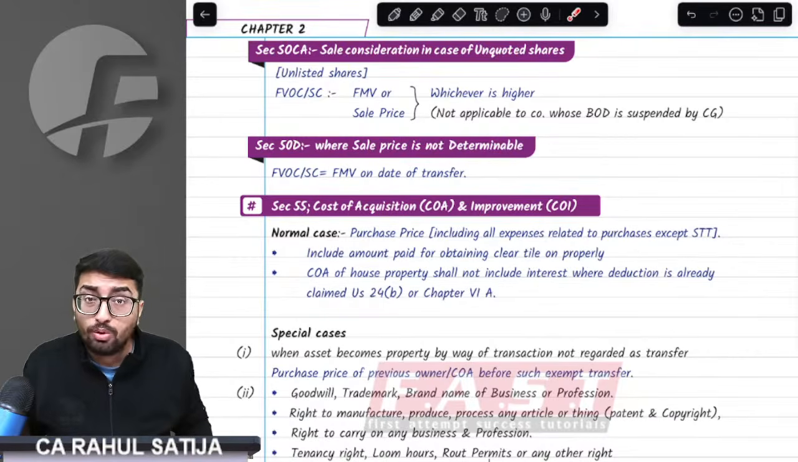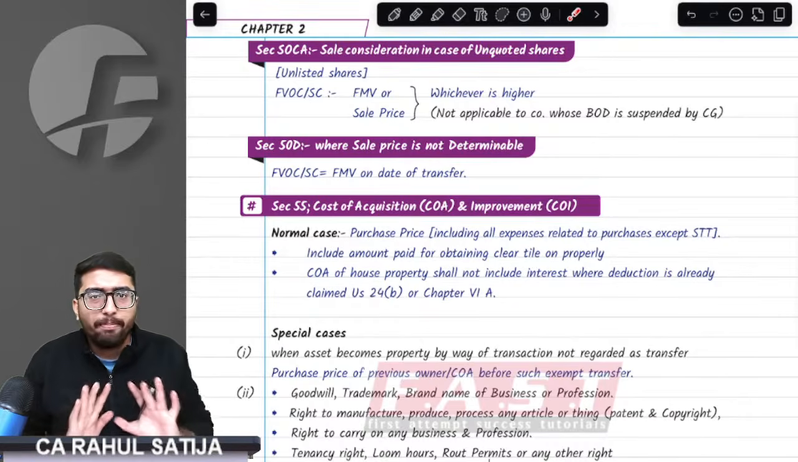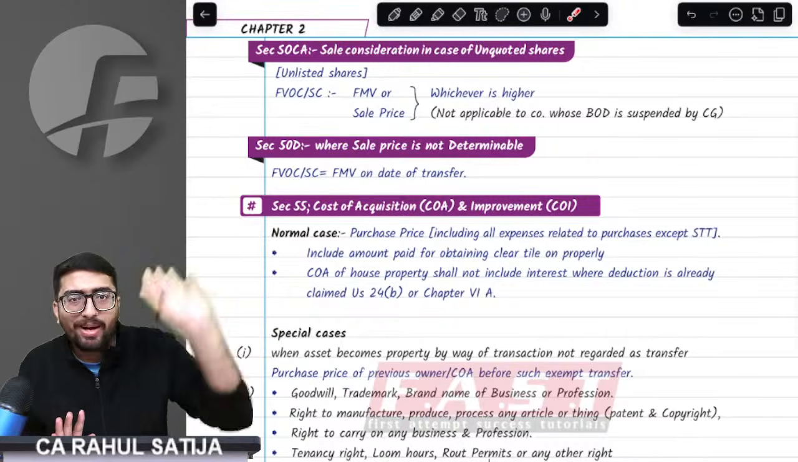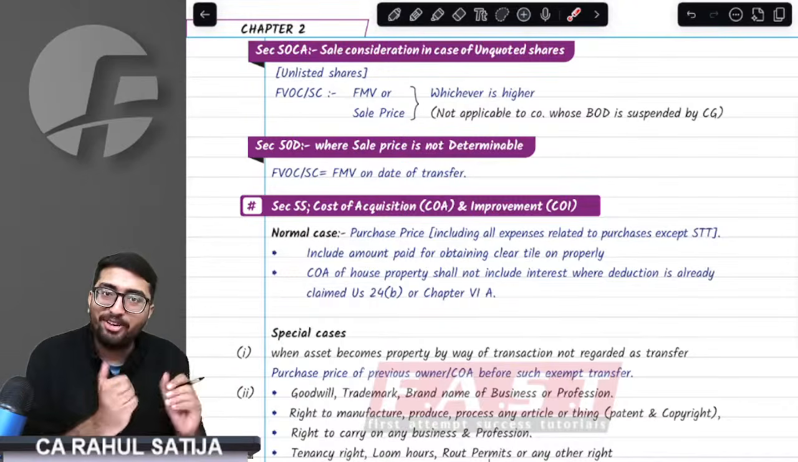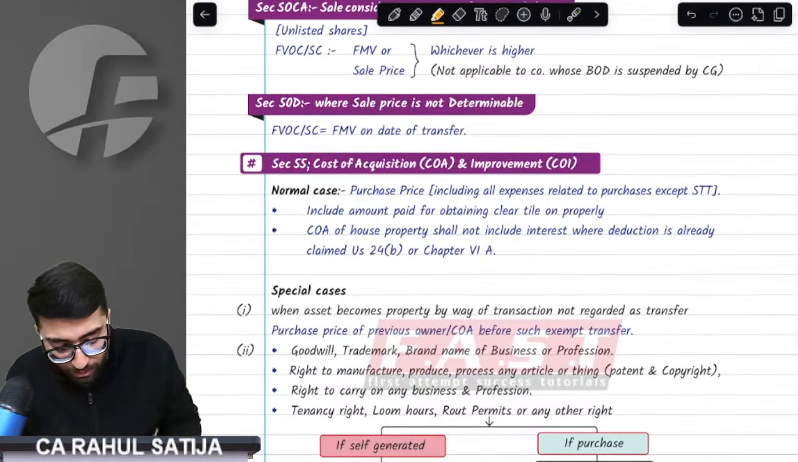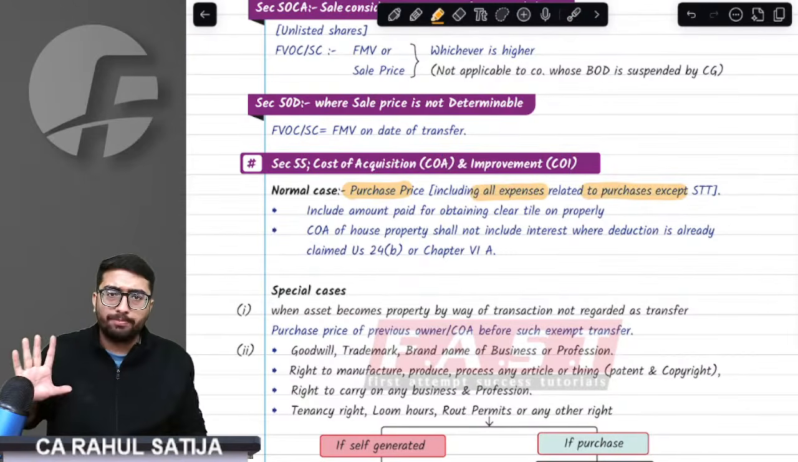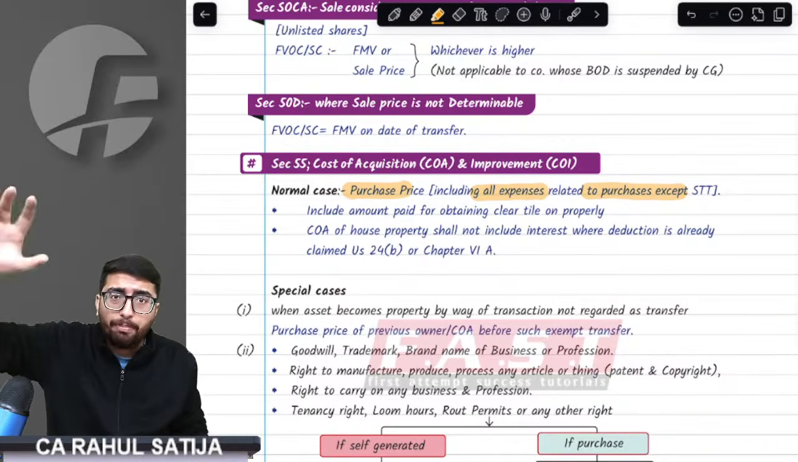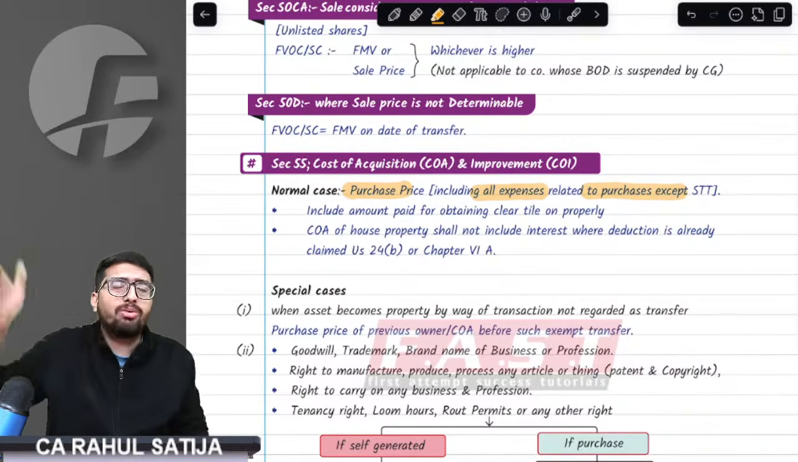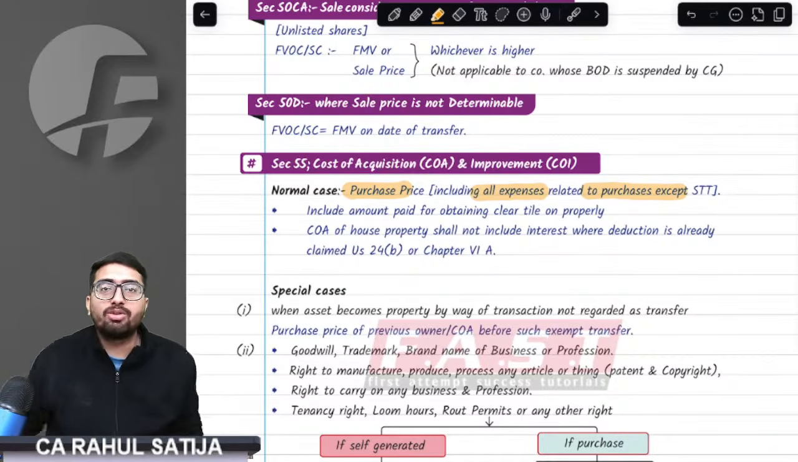Now, moving further to cost of acquisition. How do we determine the cost of acquisition of an asset? The basic fundamental is whatever price is paid to acquire the asset is the cost of acquisition. For example, if I have a land, whatever price I have paid for the land will be the cost of acquisition. But in addition to that, the provision says if any expenses have been incurred with respect to the purchase, that shall also be added. For example, while purchasing machinery, I paid the transportation charges, freight charges, and installation charges. That shall also be added to the cost of the machinery. That means any incidental expenses incurred shall also be added to the cost of the asset.